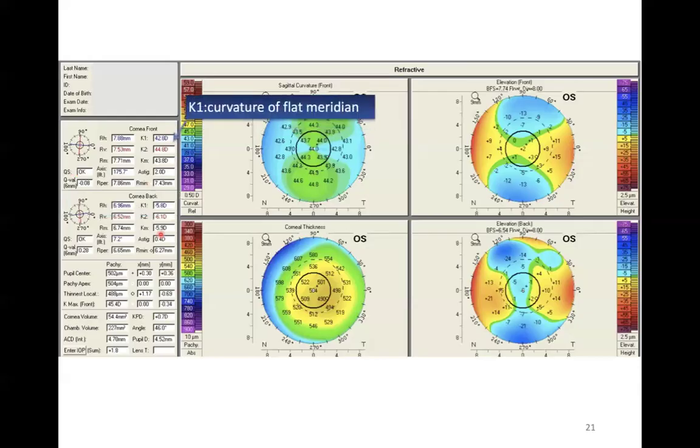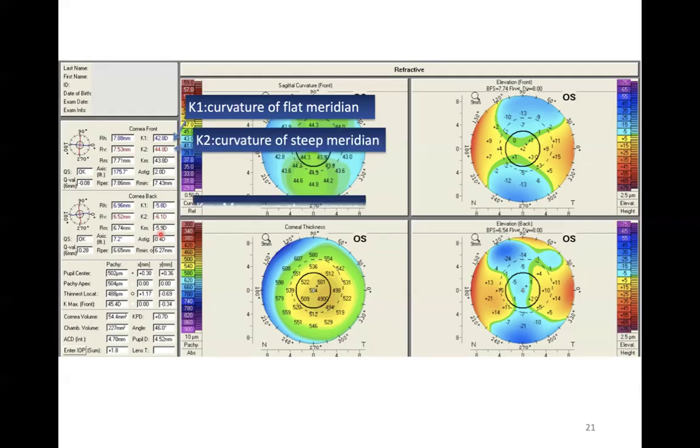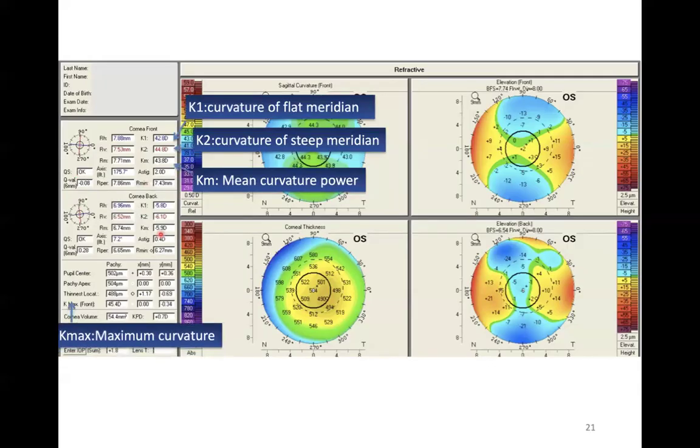Now let us look at the K1, K2 values. K1 is the curvature of the flat meridian. K2 is the curvature of the steep meridian. Just below it is the K mean, that is the average of the K values. Another thing we have to see is a little below, the K max, that is the maximum curvature of the cornea.